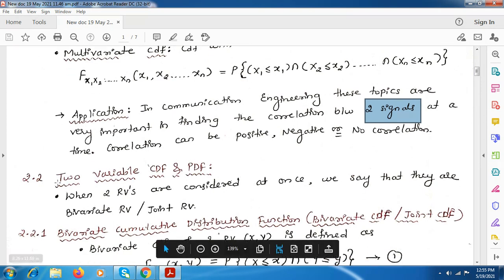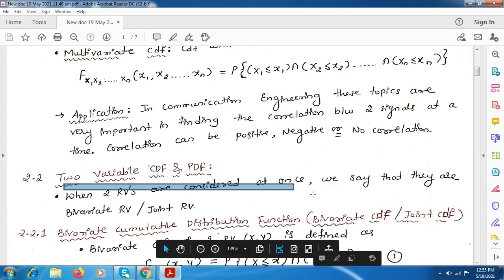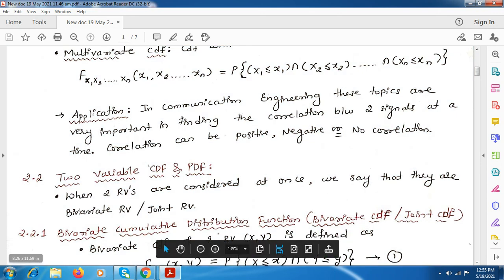So here it is the same definition. When two random variables are considered, we say that they are bivariate random variables, or you can also call it a joint random variable, because two random variables are there. So it is a bivariate or joint random variable.